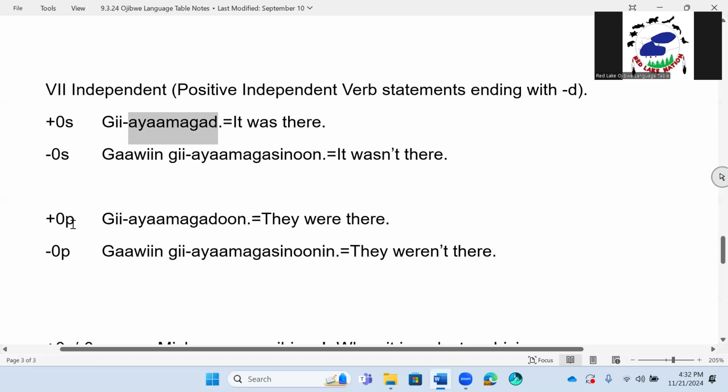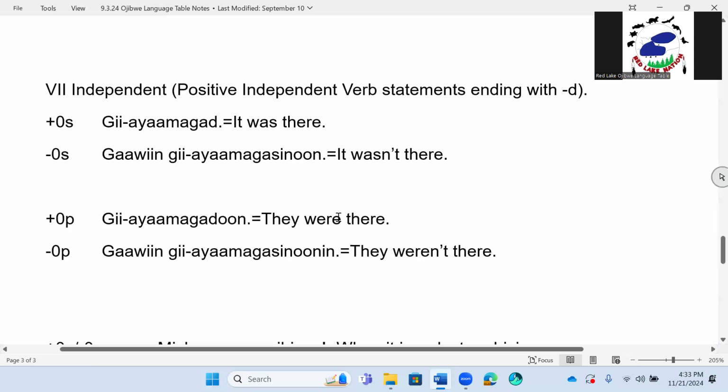Positive zero, plural, more than one. Giyayamagadun. They were there. Past tense: gi, were; ayamagad, there; un, they. Okay. Like I said, it kind of jumps around a little bit, but when you start learning the language, you practice, you hear this, it all makes sense in the order that you put it in.